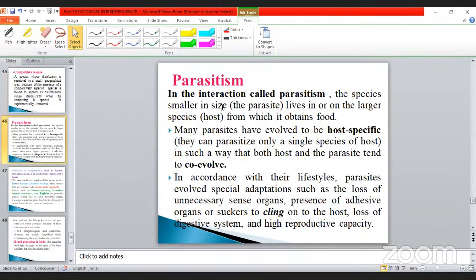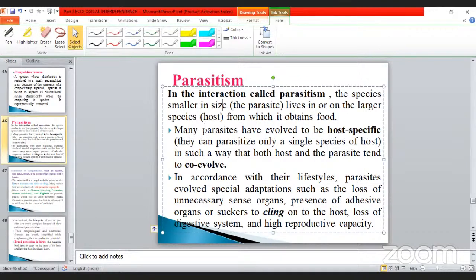Then a very important subheading is parasitism. We already studied it many times, my dear students. What is the meaning of parasitism? Living on the host, along with the host. In the interaction called parasitism, the smaller species lives in or on the larger species, the host, from which it obtains food. For example, a human being is a host, and tapeworm as well as Ascaris lumbricoides, otherwise called roundworm, are parasites.